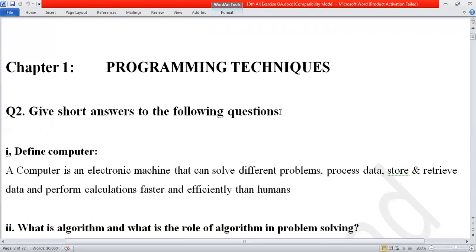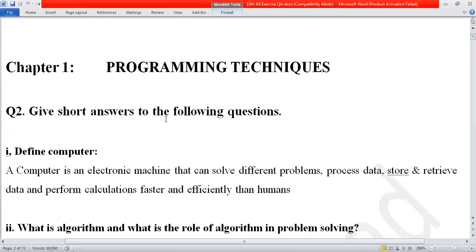And if some questions or topics are remaining, those which are not included in the exercise but are present in the chapter, we will discuss them one by one after the chapter 1 exercise is completed. Okay, now comes to the point. First question, very easy. Give short answer of the following question.